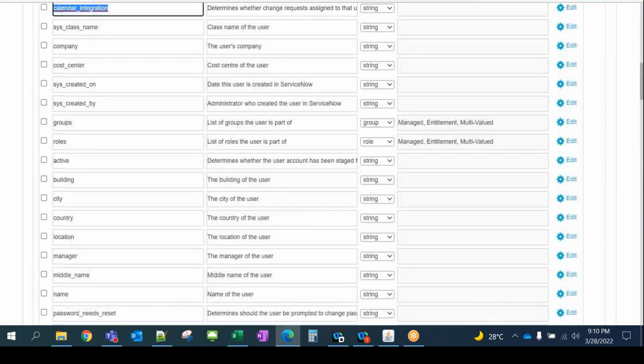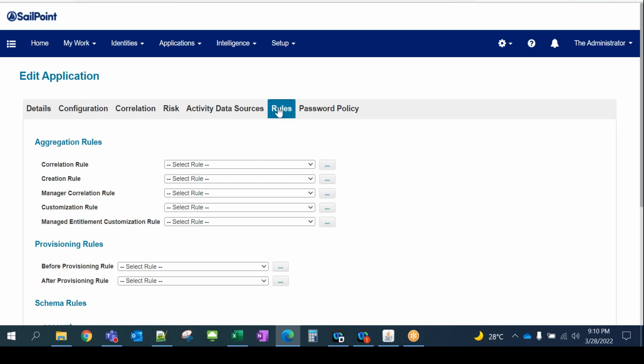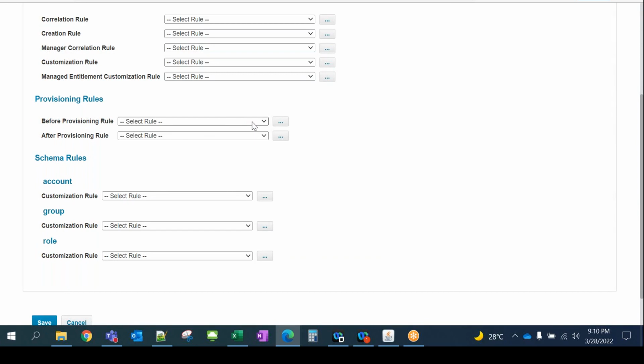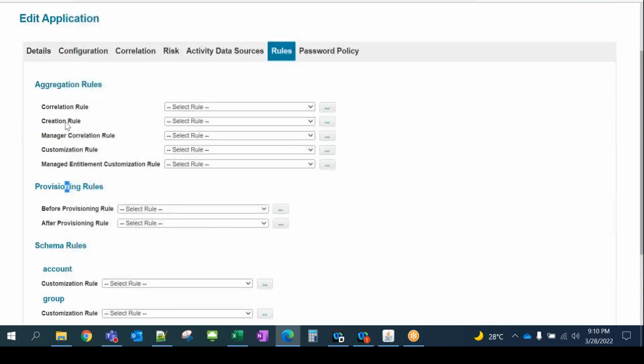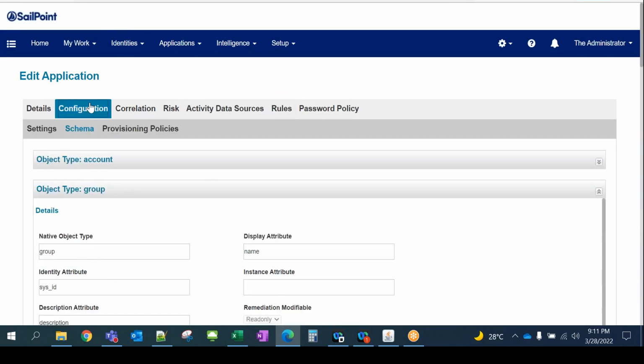So it's very easy. As soon as you see all the things are here, it does the standard things, and that will not be any challenge. But if you want to do some more customization, you can use these rules present here: before provisioning rule, after provisioning rule. Sometimes you can see these configured in your environment. You can use them if you want to make more changes. For example, by default you are creating a user with the first name, but there's a requirement to create a different name rather than the first name, then you can use custom rules.